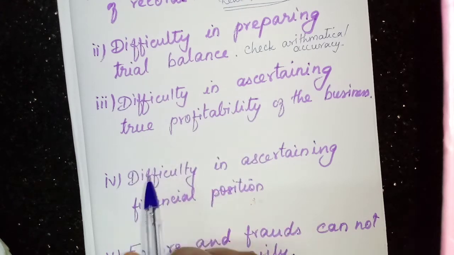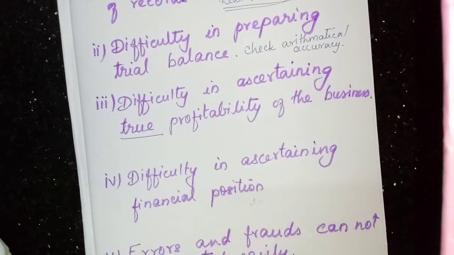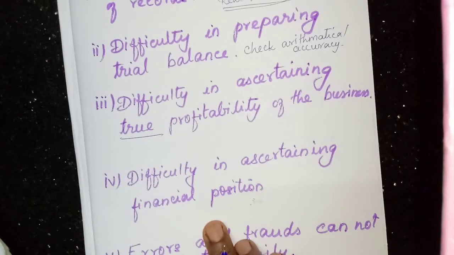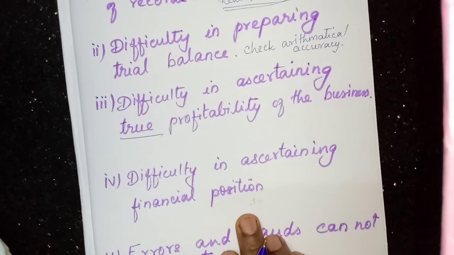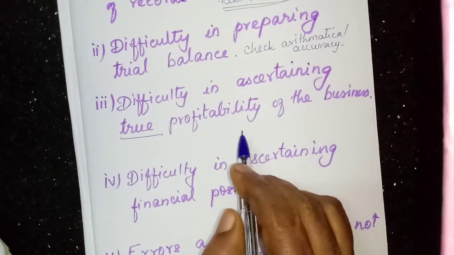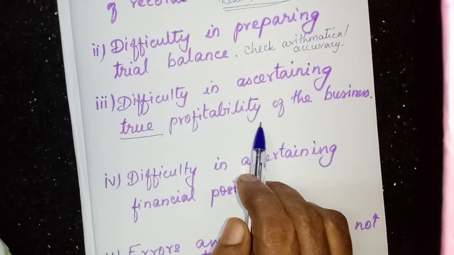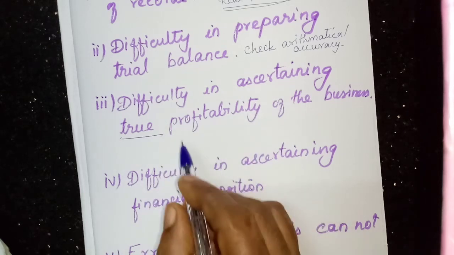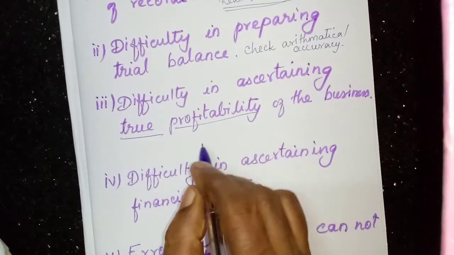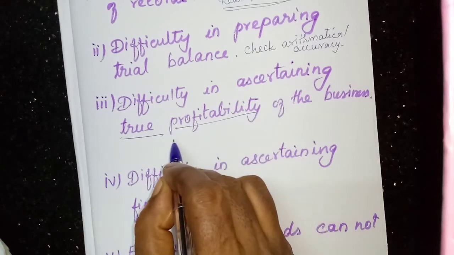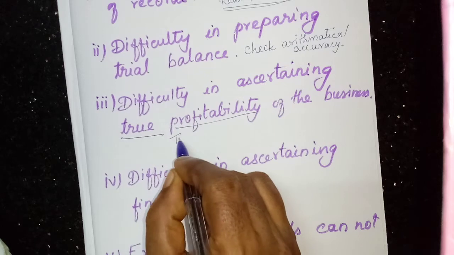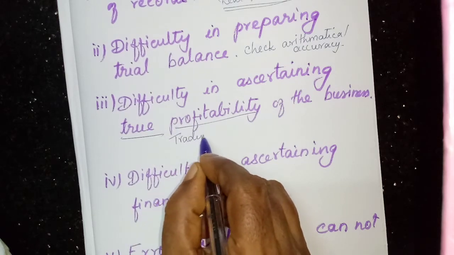Even if we prepare them, it will not be true. The profit will not be true and fair, it will not be correct, because the profitability is checked by the trading and profit and loss account.